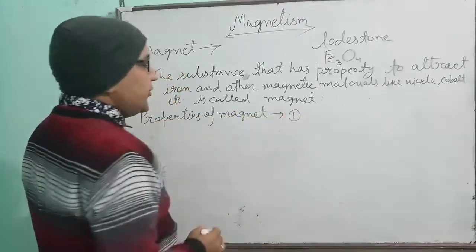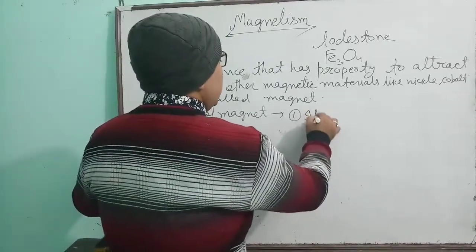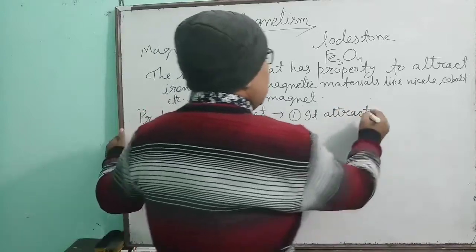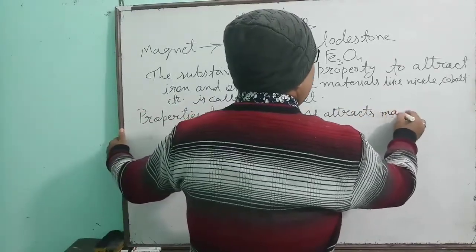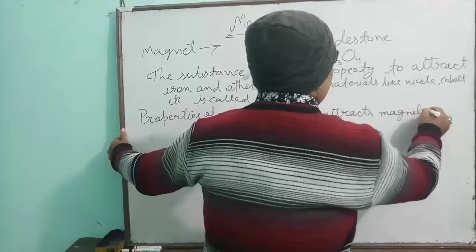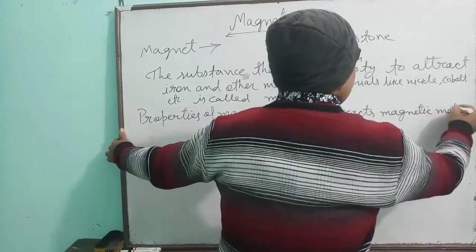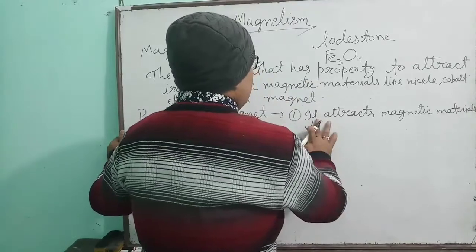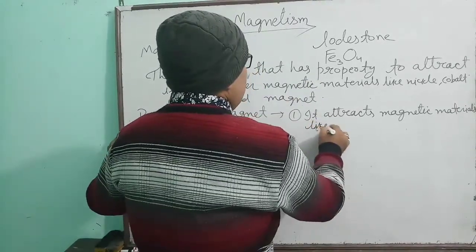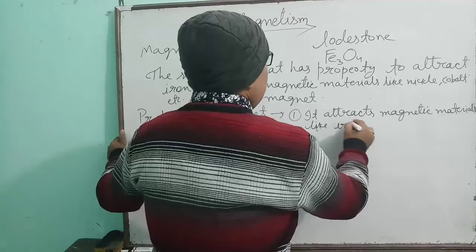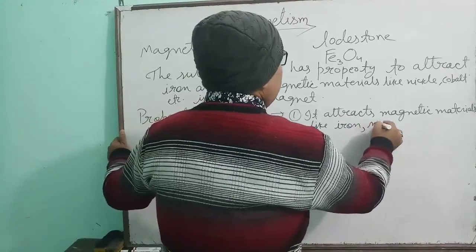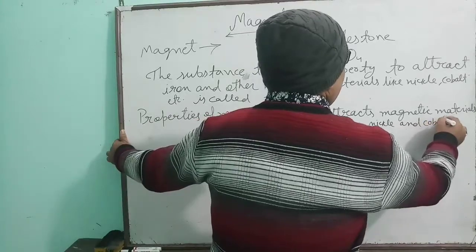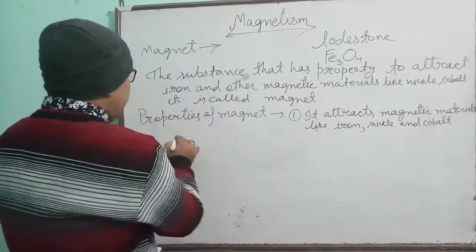The first property of magnet was it attracts magnetic materials, like iron, nickel, and cobalt.